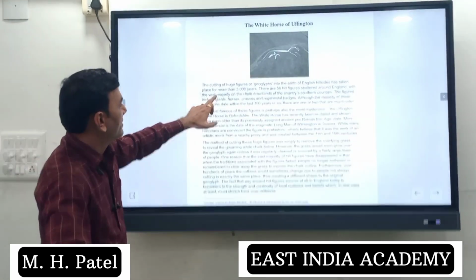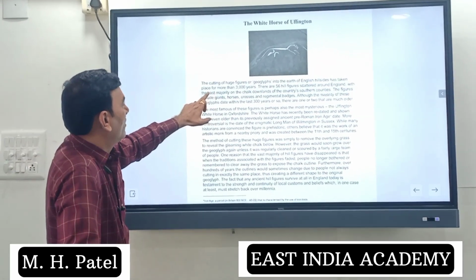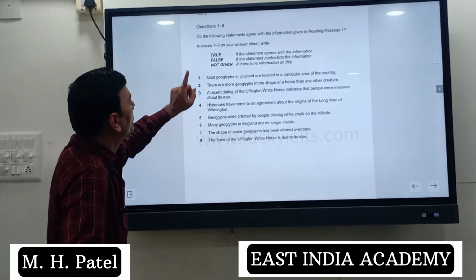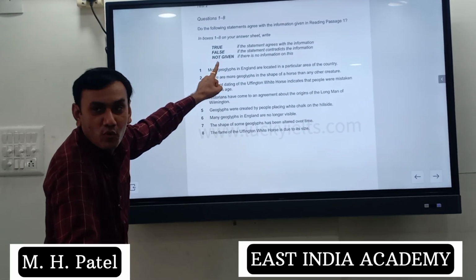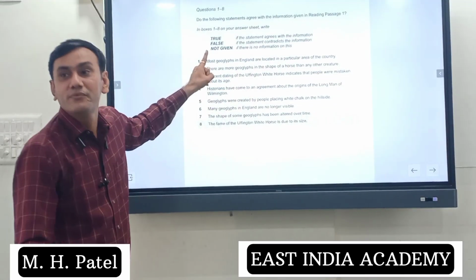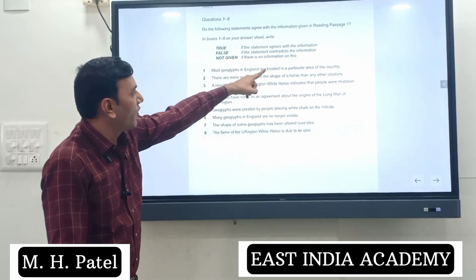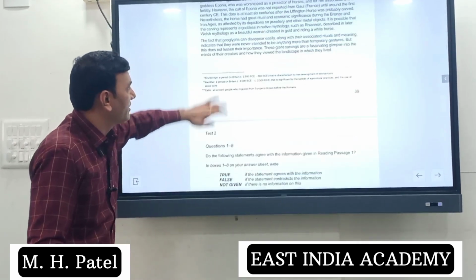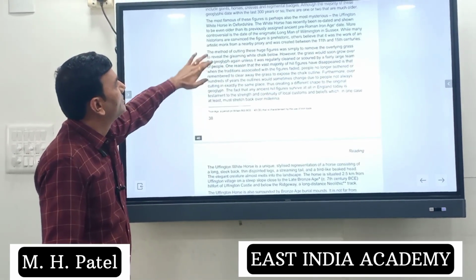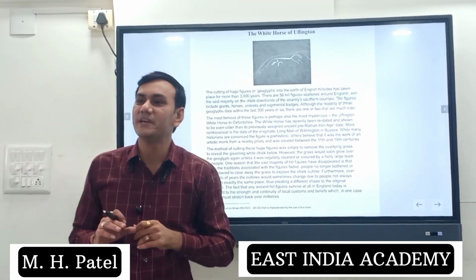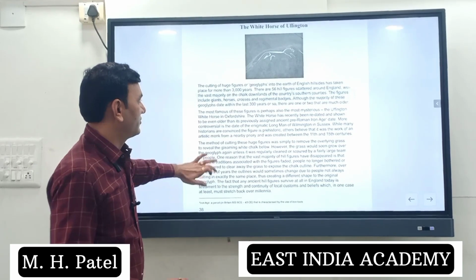So here just match the words vast majority of chalk. And here you can see the most geoglyphs. Most means vast majority of chalks, means geoglyphs in England are located in a particular area. Which particular area is mentioned here? Southern counties. So the answer is going to be true. Well done. Question number 2.